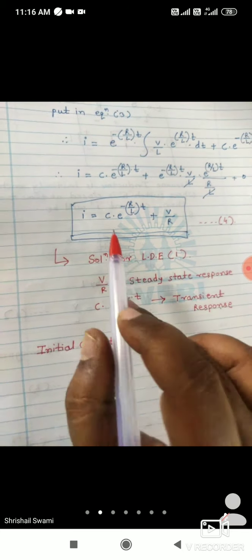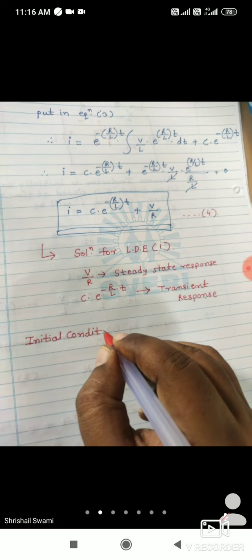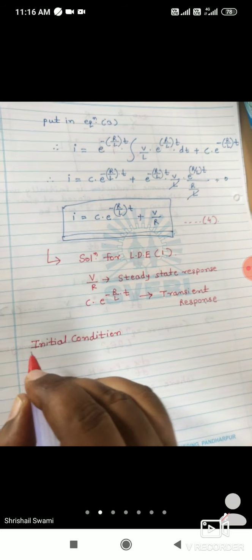Okay, so we are talking about initial conditions to find out the value of the arbitrary constant C. So what do you mean by initial condition?